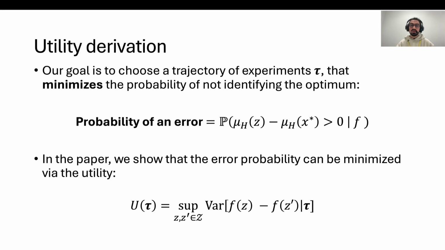To derive the utility, we focus on choosing the trajectory of experiments that will minimize the probability of not identifying the optimum. And in the paper, we show that this probability of an error, and actually the worst-case probability of an error, can be minimized via the utility at the bottom, which corresponds to a hypothesis testing problem where we're trying to minimize the uncertainty of the difference in values in a set of potential maximizers.